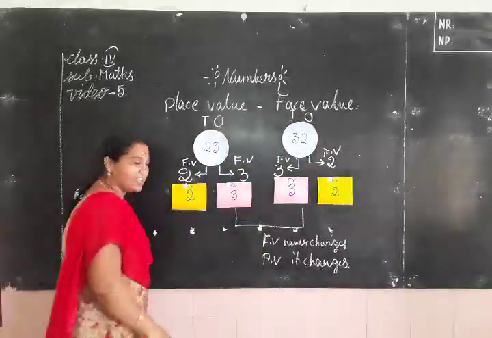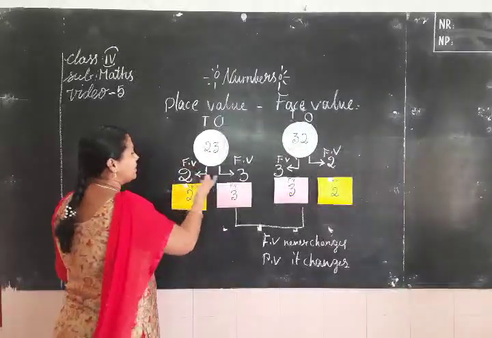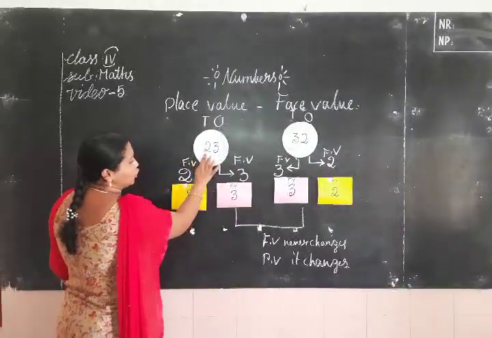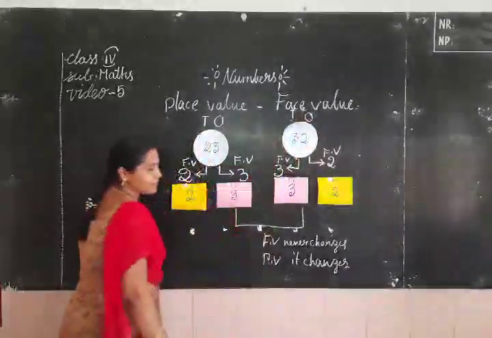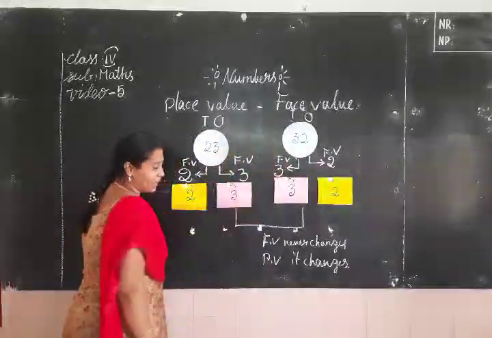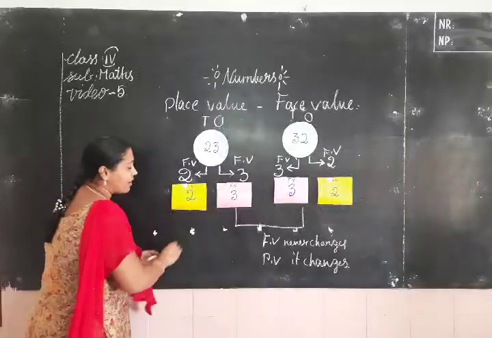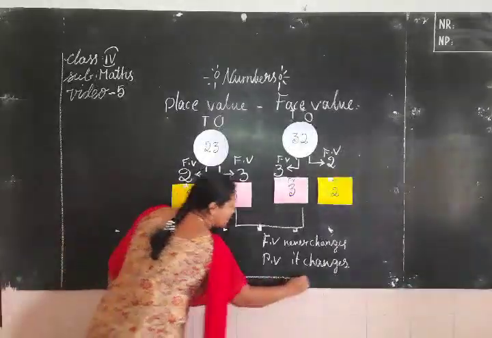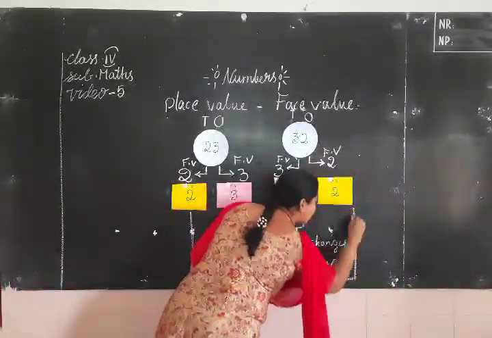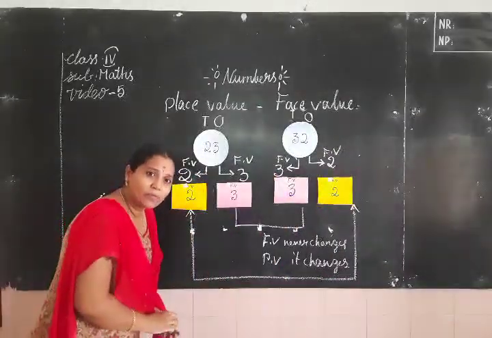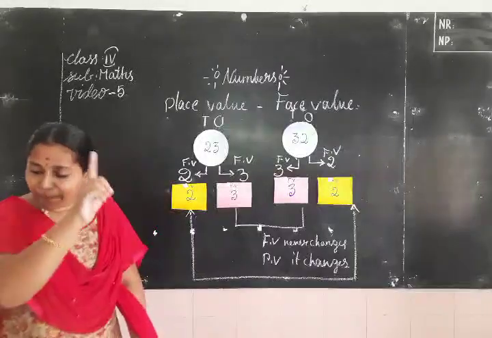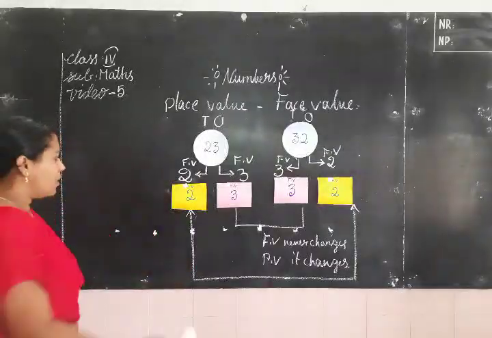Now you understand? For example, one more example: 2 in tens place, here 2 in ones place. Here the places are different, but the face values are the same, children. Do you understand about face value? Now I want to explain place value. Okay, children?